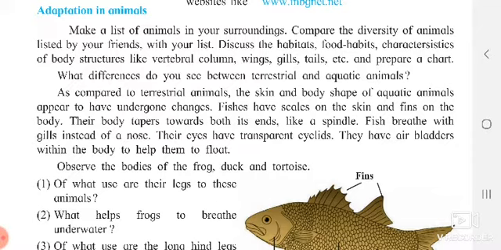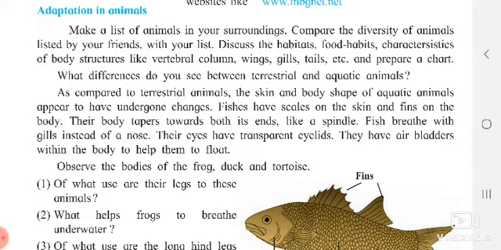Now, particularly if you consider fish, fish does not have a nose. But terrestrial animals have a nose and can properly breathe. Fish consists of gills through which it breathes. So that is what we will study now.